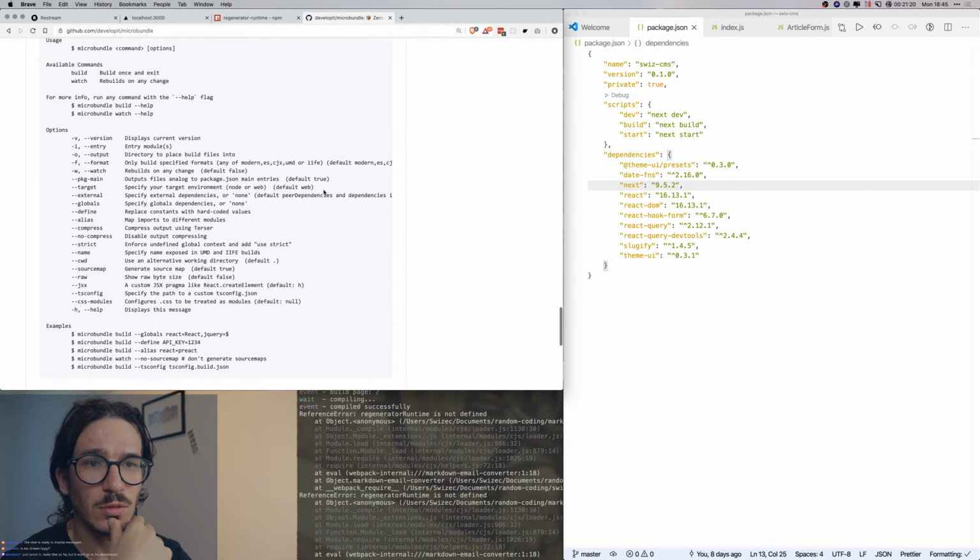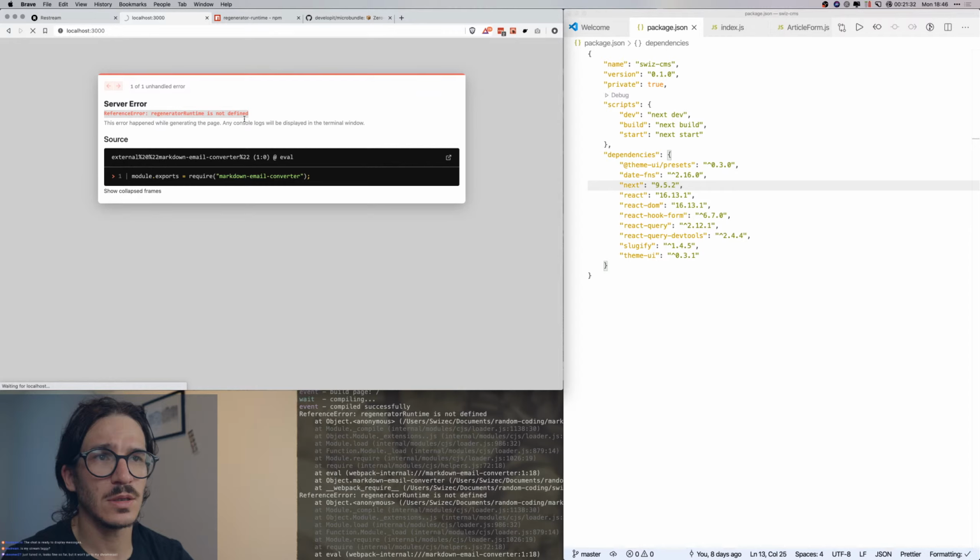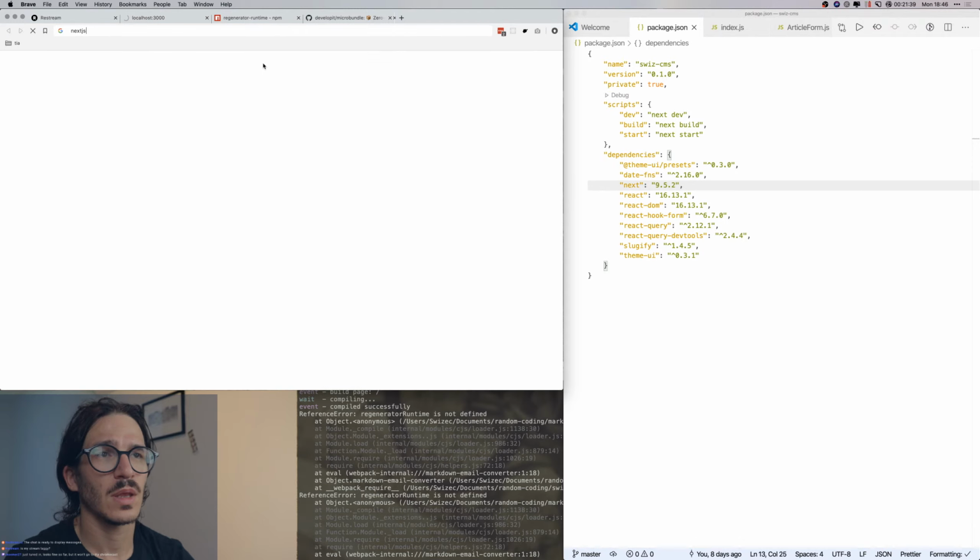So let's go and add Res, or actually, let's see if there's anything about this specifically for Next.js. Next.js, come on, Next.js, reference error, regenerator runtime.